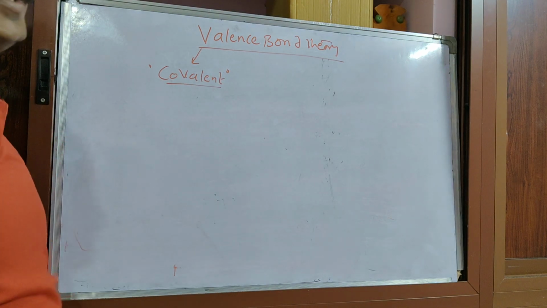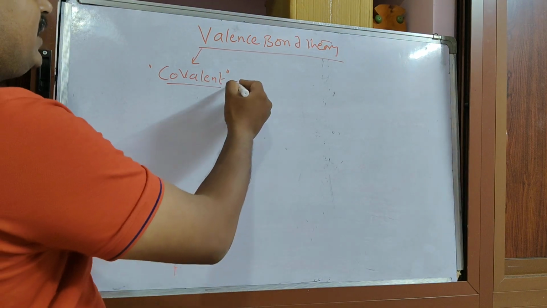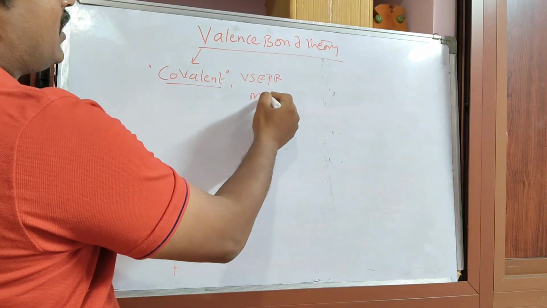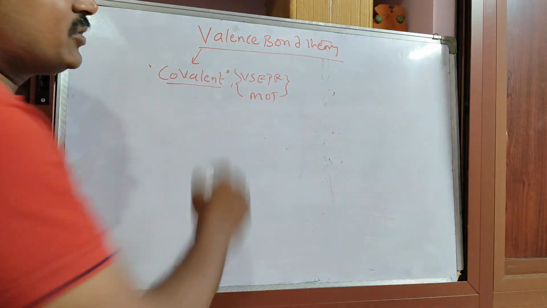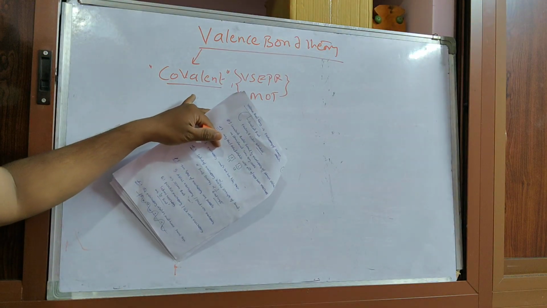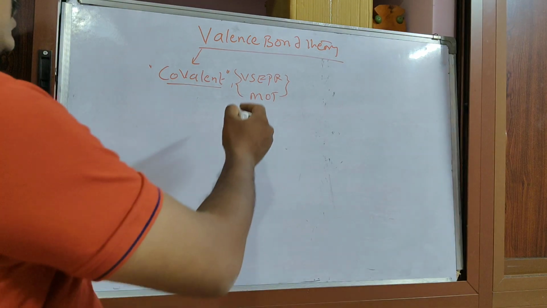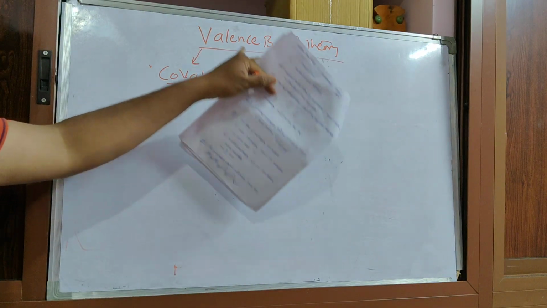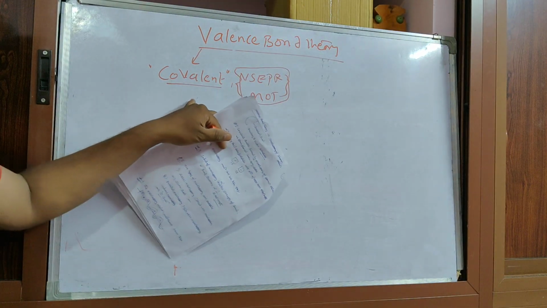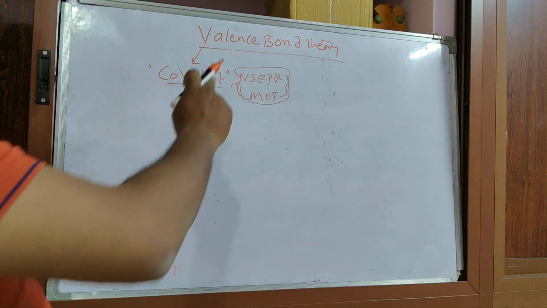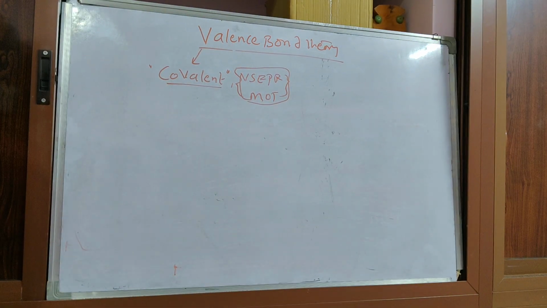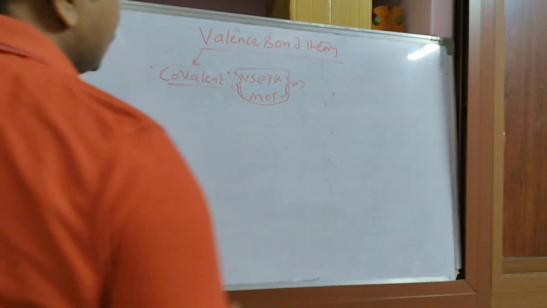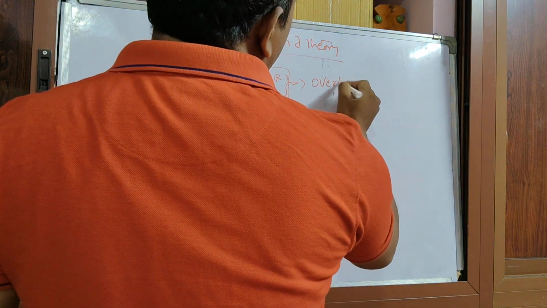In chemical bonding, all theories like valence bond theory, valence shell electron pair repulsion theory, and molecular orbital theory all discuss the covalent character, covalent bonds. They discuss only the covalent bond. What is valence bond theory? Some of the important points: it is overlapping of the atomic orbitals.